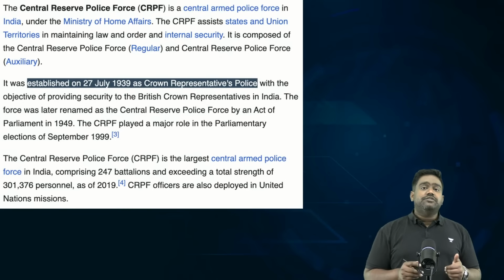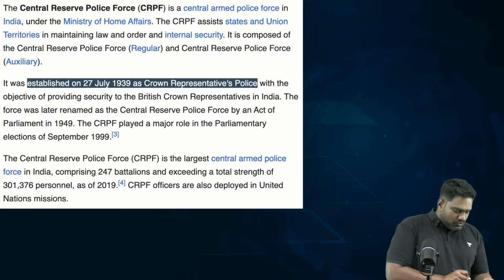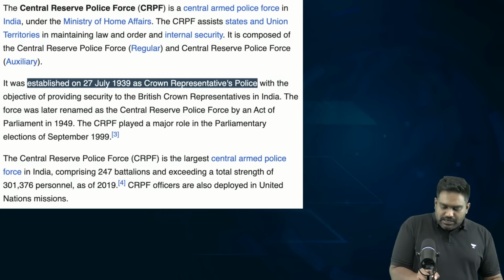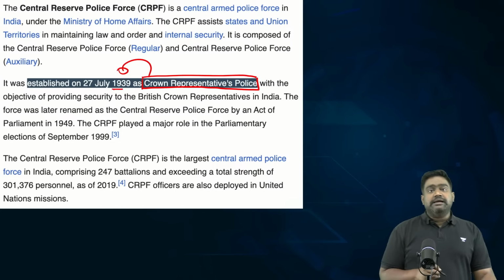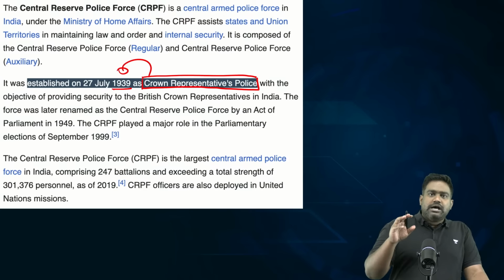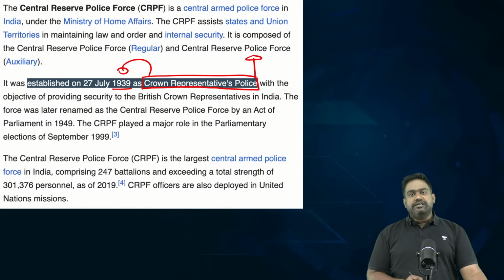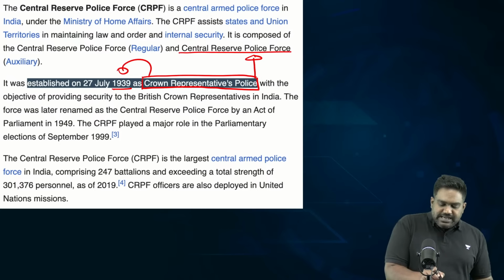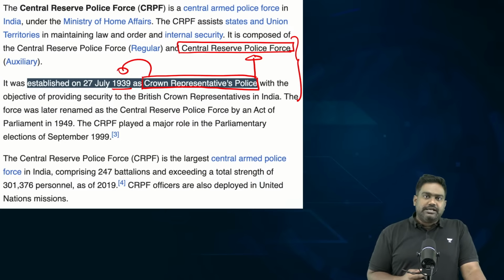And CRPF is one of the oldest paramilitary forces of India. Its establishment goes back to the British era. It was initially set up as the Crown Representatives Police, representing the British Crown, in 1939. It was mainly set up to target the Indian national movement and India's freedom fighters. Post independence, the force reformed itself into a leading security force, and the CRPF has become a key backbone of India's internal security architecture.